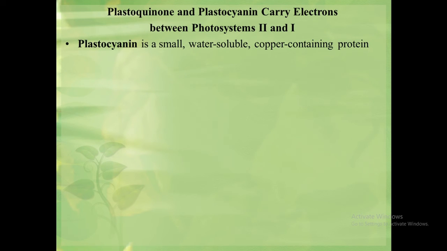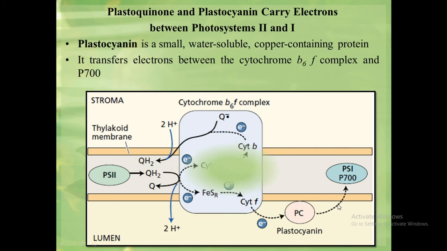Plastocyanin is a small water soluble copper containing protein that transfers electrons between the cytochrome b6f complex and photosystem 1. This protein is found in the lumen space.